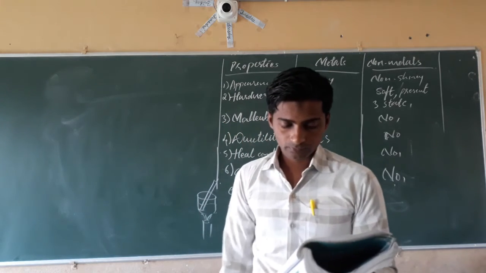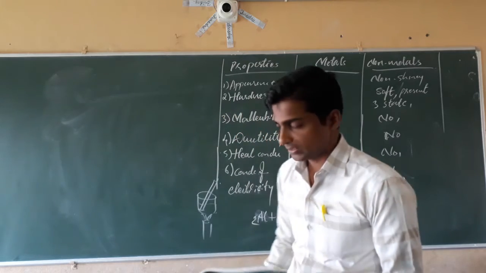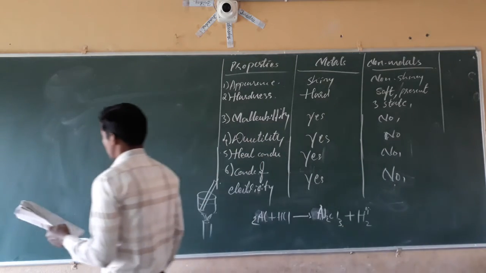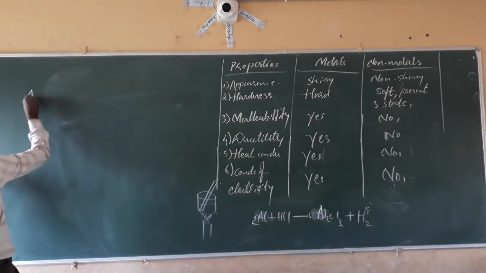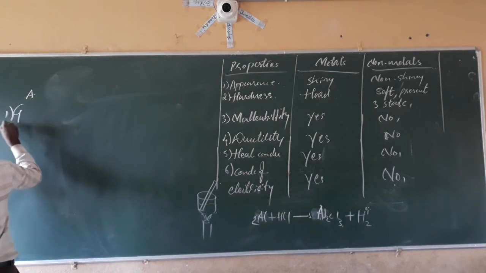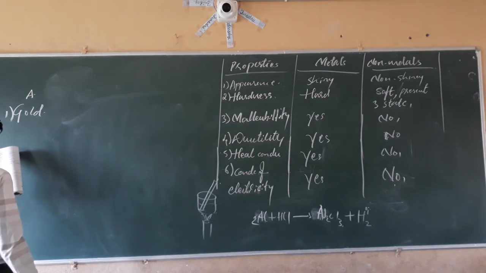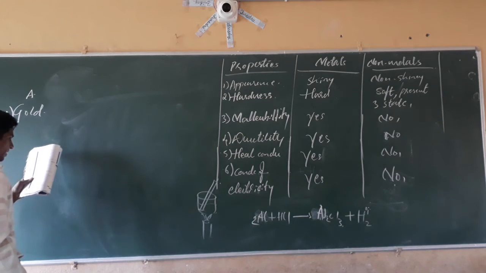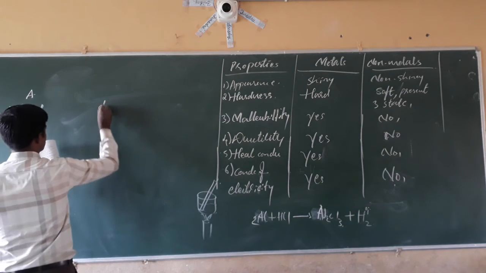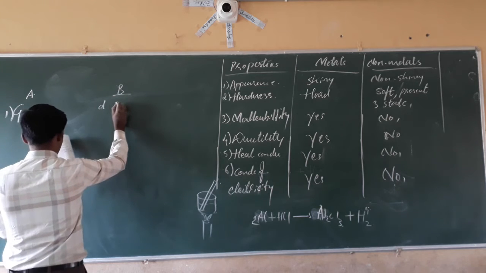Gold, in column A and column B. He has given first one, gold. The matching is jewelries.